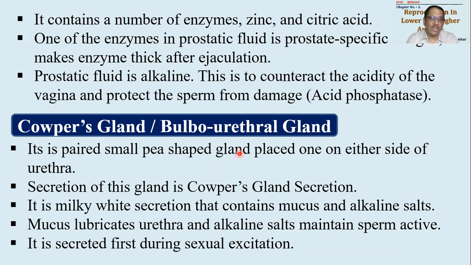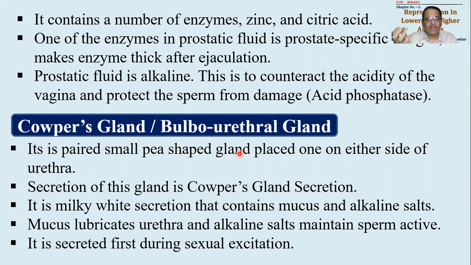Reason, it will make the entire urethra lubricated. Even it will be brought to spread on the tip of the penis. This tip of penis is called as glans penis, so that the glans penis will be well lubricated, so that there is easiness in the sexual contact or easiness in copulation.